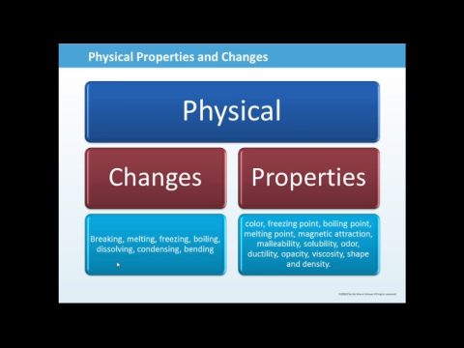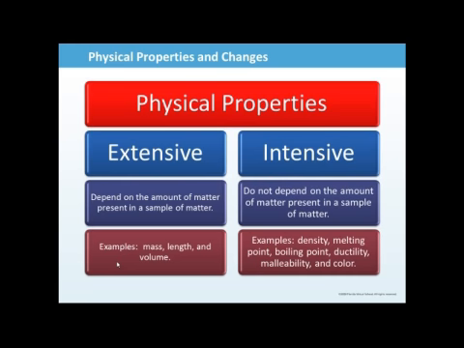That's a physical property. Now when we have physical properties, we can classify them as either extensive or intensive. Extensive means that they do depend on the amount of matter. Some examples of extensive properties are going to be mass, length, and volume. Mass, if I were to measure the mass of a substance, does it matter how much I have there? Yeah, absolutely. The more I have, the more mass I'm going to have. Length, does that matter how much I have?